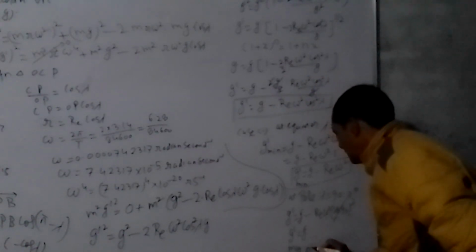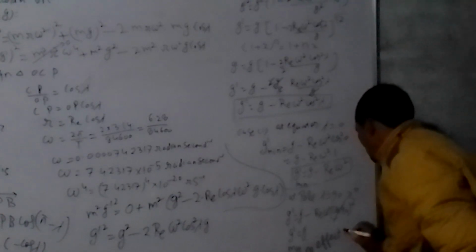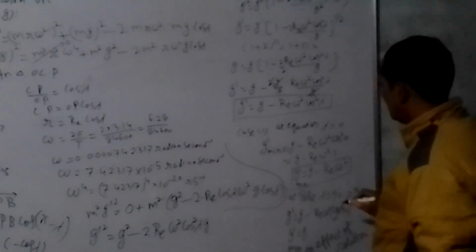So acceleration due to gravity is maximum at the poles. No effect of rotation for a particle located at the pole.